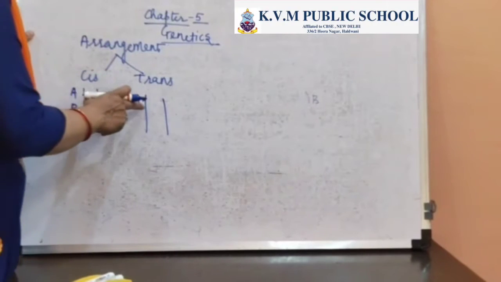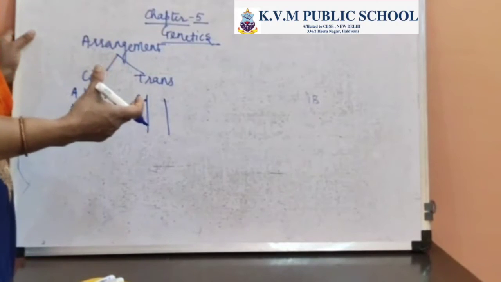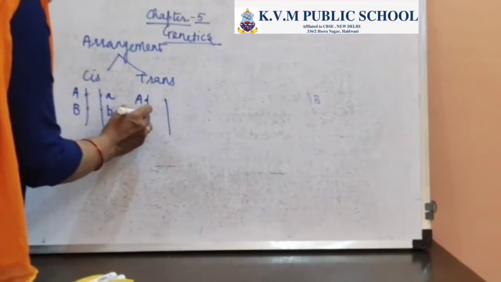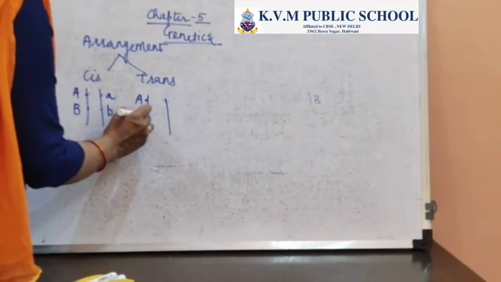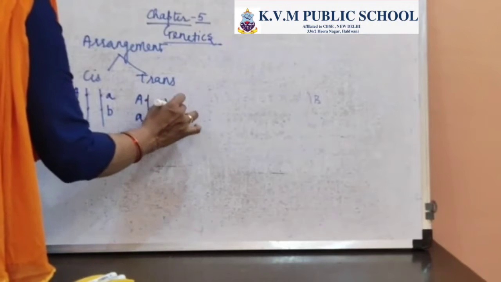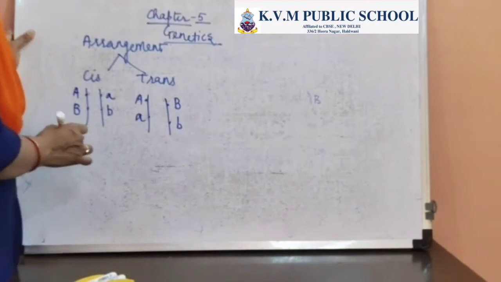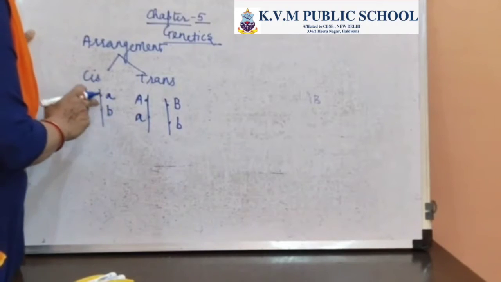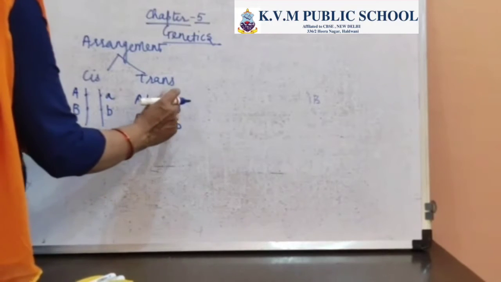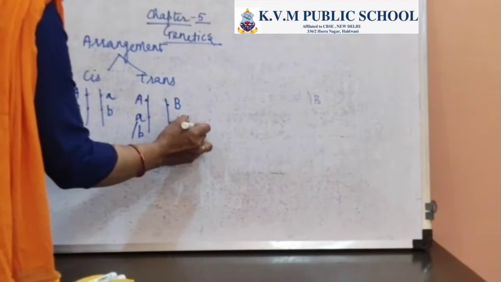So we'll have a capital A over here, and the other one could be, for example, a small a, and then a capital B and a small b. Or else it could even be a crossing like this, where we can have the presence of a small b and capital B, or the presence of small a over here.